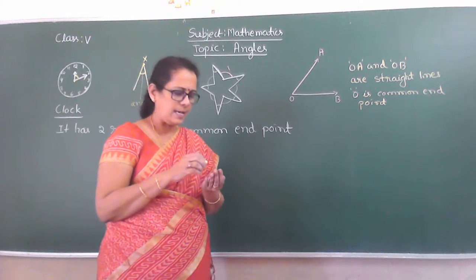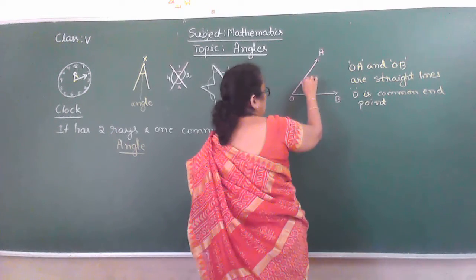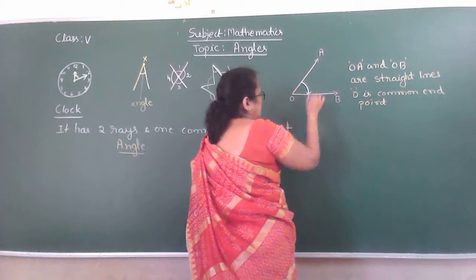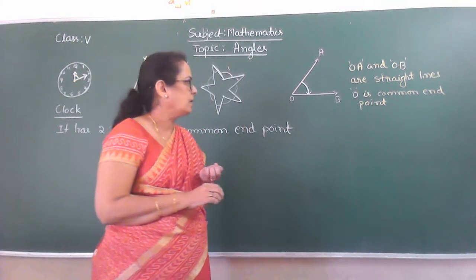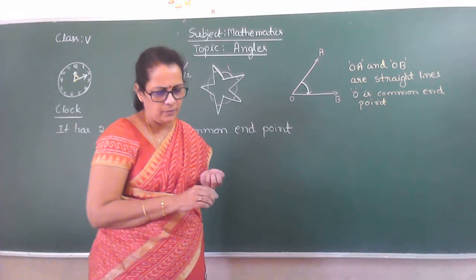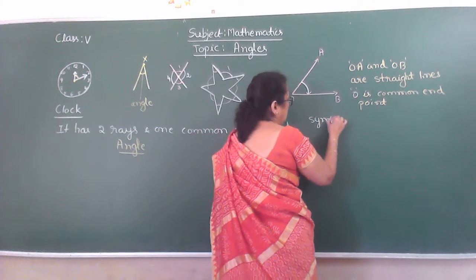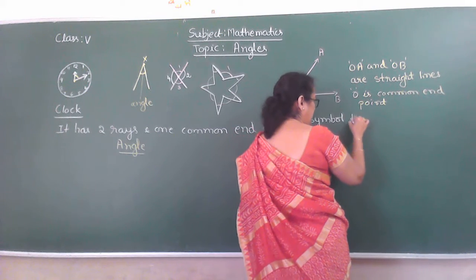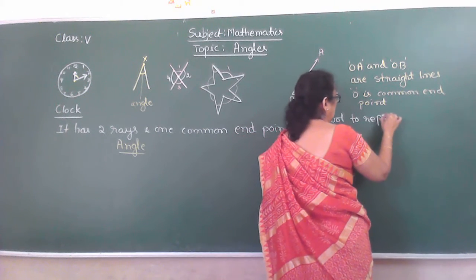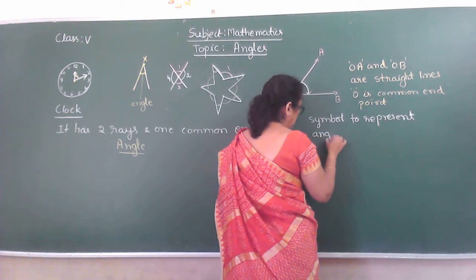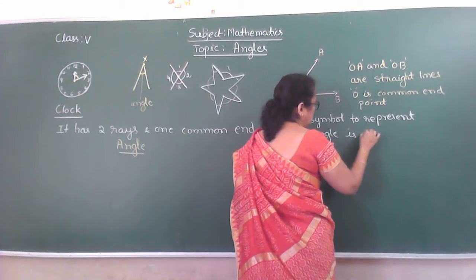Now, where is the angle, children? See, I am writing. This is the angle. How do you represent this angle? With a symbol like this. The symbol to represent an angle is like this.